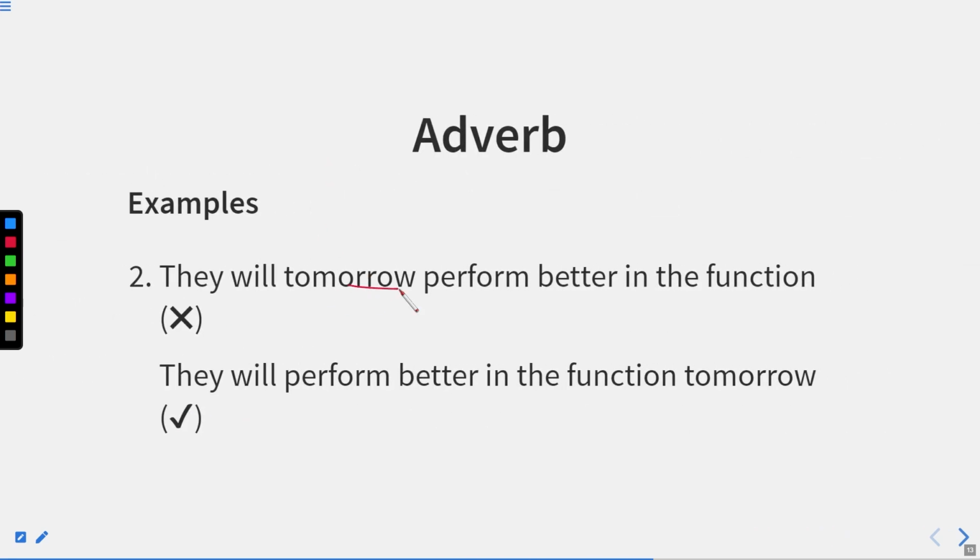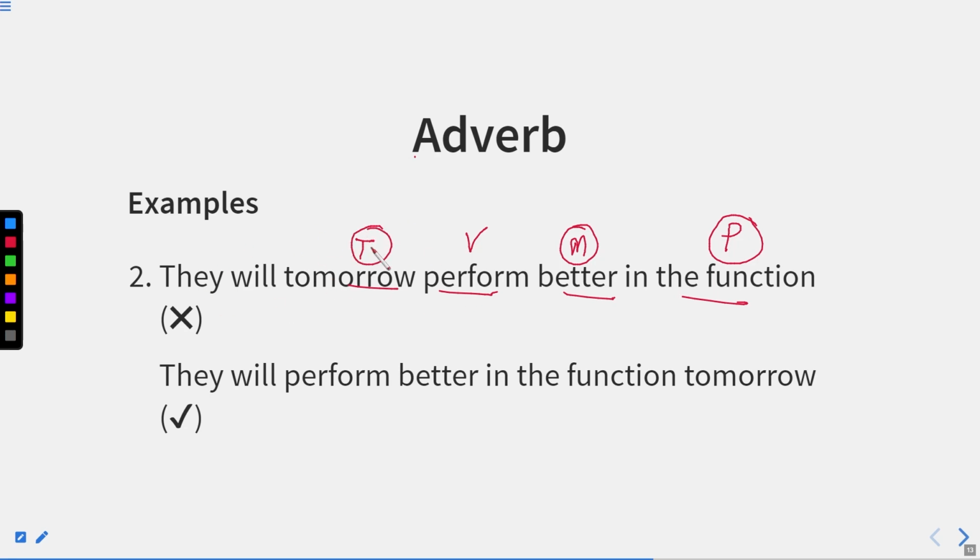They will tomorrow perform better in the function. Now let us see. First of all, we have a word tomorrow. Now tomorrow is time. Perform is verb. Better is manner. And function is a place. Now we know well that the sequence should be manner, place, time. So here first we should have manner, then we should have place, and then we should have time.